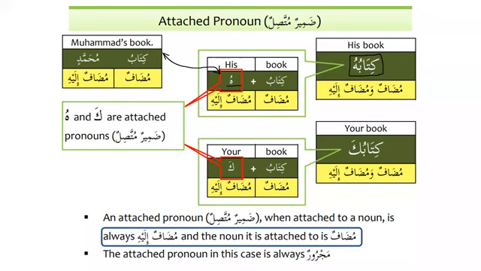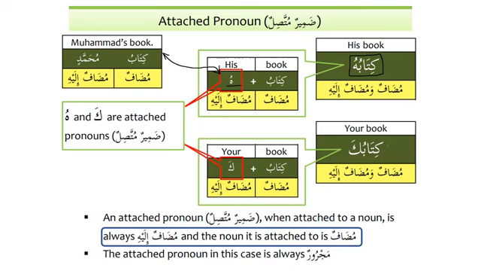So this construction, I mean the phrase which is called the idafa phrase or mudafun ilayhi, is also used a lot. It is a little bit different from others, I would say a little bit complicated, but inshallah, with the passage of time, we will get used to it. Now, I have a question.